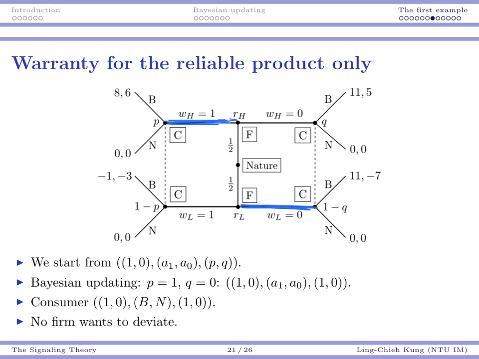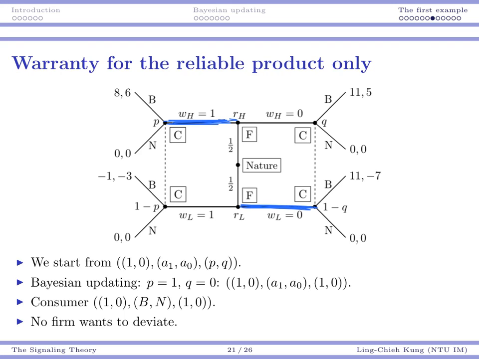Suppose this is the case, then as a consumer, if you observe a warranty, you know that the product is reliable. Okay, so that's why your P is going to be 1. You know that the product is reliable. Or if you are observing no warranty, you know the product is unreliable. So your Q would be 0. P and Q are the conditional probability for reliable company. So P will be 1 and the Q will be 0.